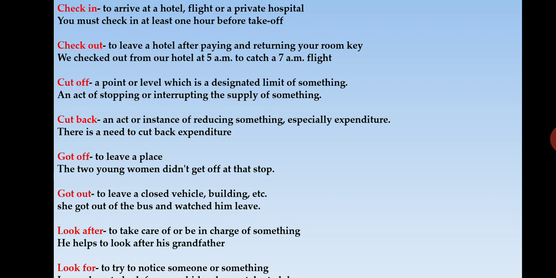Now going to the next phrasal verb, that is get off. Get off means to leave a place. The two young women didn't get off at that stop. They didn't leave at that place. Next is get out, that also means leave, but it is used for a closed vehicle, a building, etc. The other one can be anywhere. So here: she got out of the bus and watched him leave. It is a vehicle, so you use the word got out, not got off.